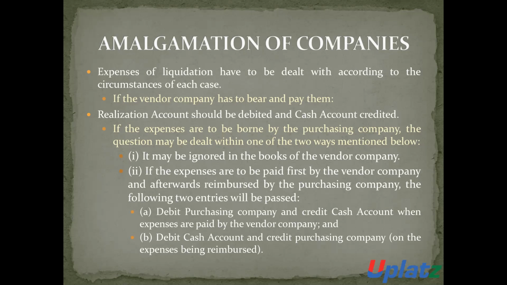But if such expenses are first paid by the vendor company, means by the transferor company, and then the purchasing company reimburses all these expenses to the vendor company, in this case two entries are required to be made. Number one, purchasing company account debit and cash account credit.